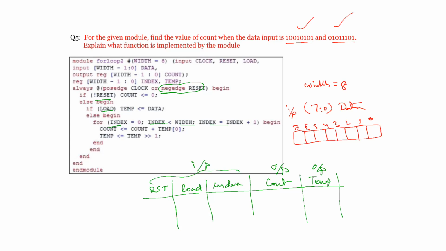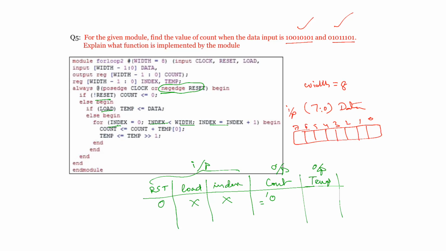So if reset is 0, since it is asynchronous, irrespective of load, irrespective of index, count will be equal to 0. That means all 8 zeros you will get. Simply we can write 0, so that indicates your count is equal to all zeros.